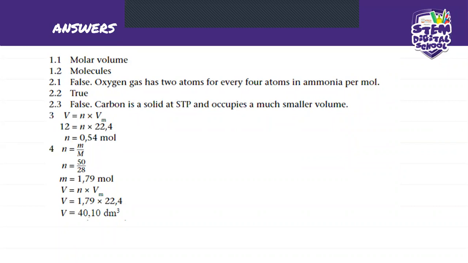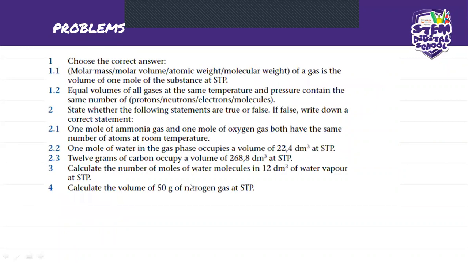Okay. And then here, where you guys see that it says calculate the volume of 50 gram of nitrogen gas at STP. If you've got the mass, it means that you can find the number of moles. Nitrogen gas, remember what we said about anything that has gas? It means that this is N2. Okay, so now you look for the molar mass of N2, and once you get it, then you can say mass divided by molar mass, which will be 50 divided by the molar mass of nitrogen.